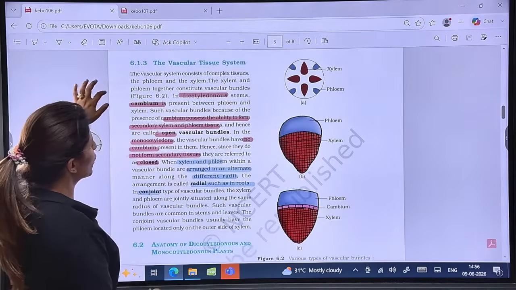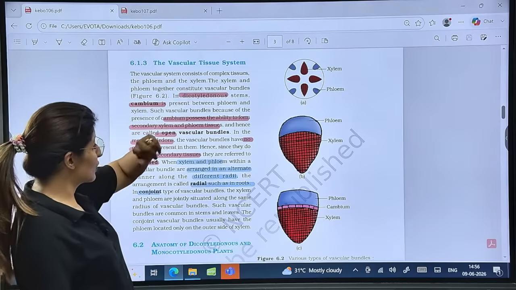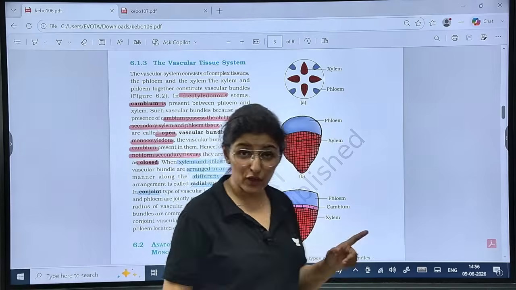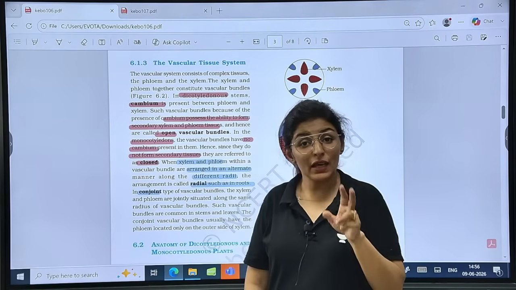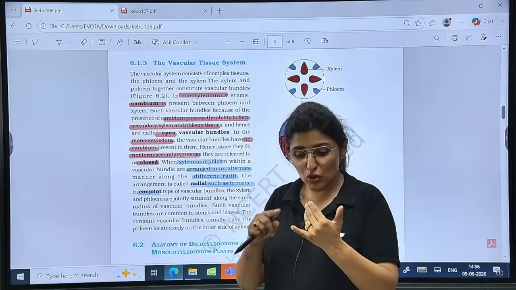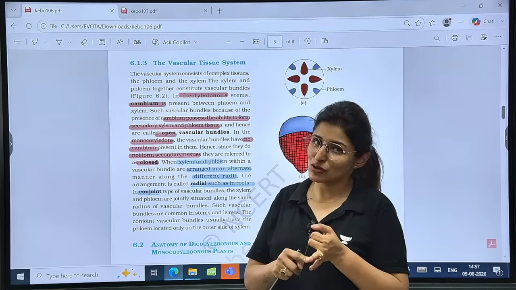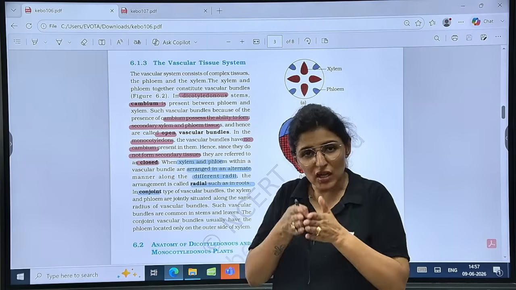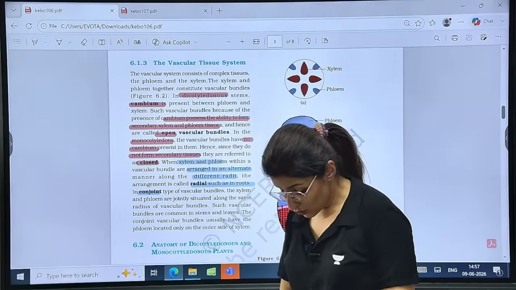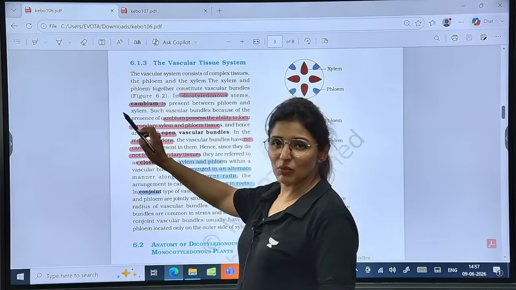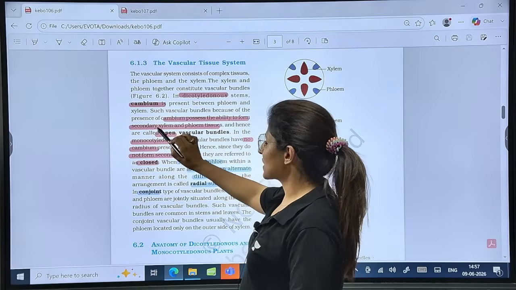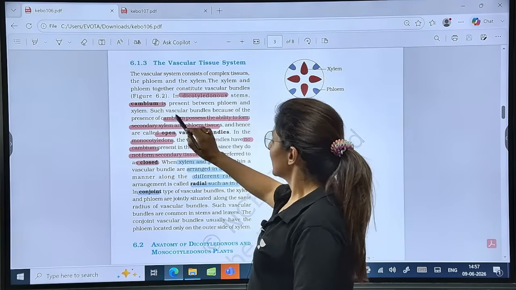All right. Now, coming on to the third type of tissue system, this is the vascular tissue system. Dicots have cambium. Be it dicot stem, be it dicot root, it will have cambium. Cambium is meristematic in nature. So cambium will help in secondary growth. So both dicot root and dicot stem are going to show us secondary growth. And the structure which is open to secondary growth has an open vascular bundle. Is that clear? Now you will see the vascular bundle which has cambium is known as open vascular bundle. Cambium possesses the ability to form secondary xylem and phloem, hence open vascular bundle. That is in case of dicot.